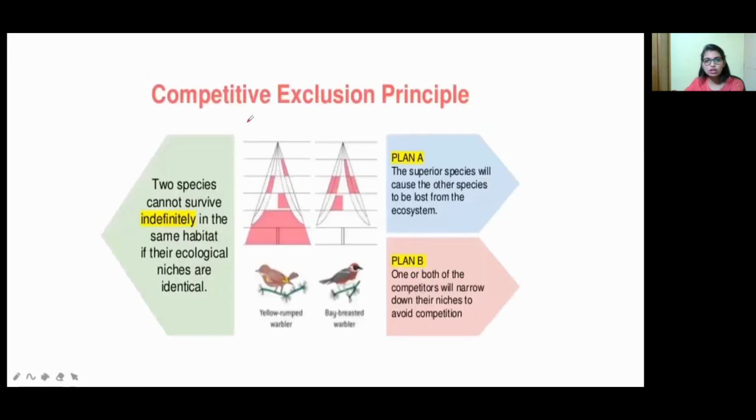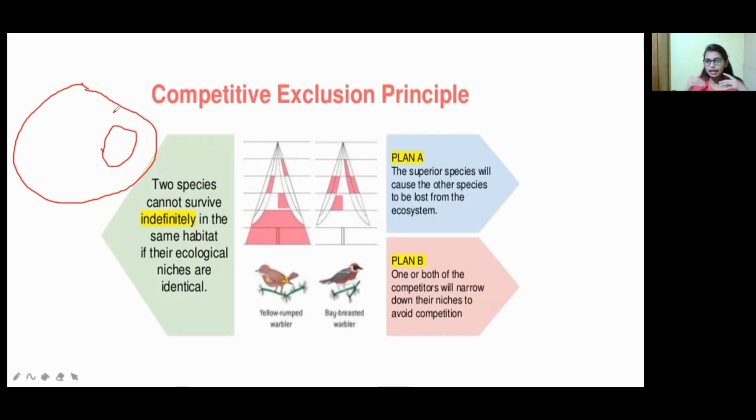Okay, now the other option is the competitive exclusion principle. Here, two species cannot survive indefinitely in the same habitat if their ecological niches are identical. First of all, a niche is nothing but the address of a species in an ecosystem. For example, this is the whole ecosystem, and many species are present in it. So what is a niche? It is the address of one species.